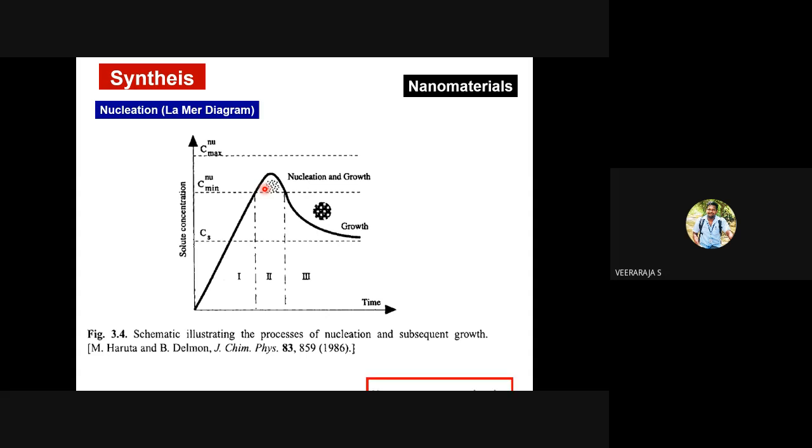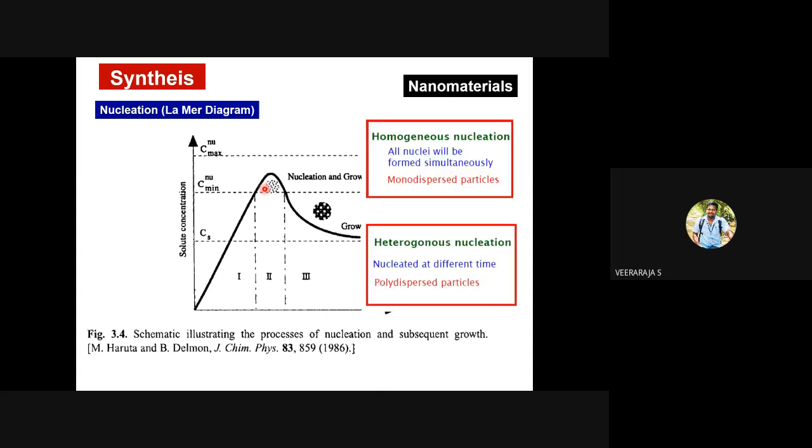Now I will introduce another 2 versions of nucleation. This is within the phases, how the nuclei are formed. Whether all nuclei are formed simultaneously or one at a time.